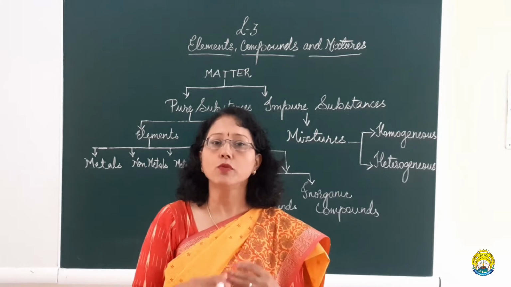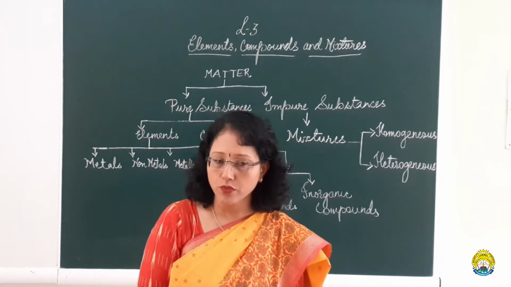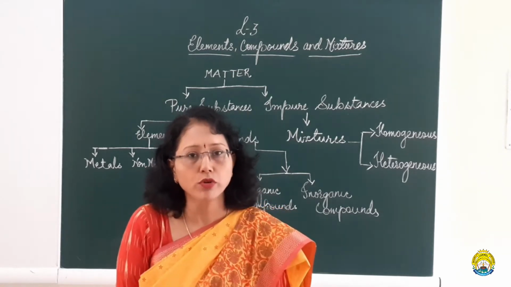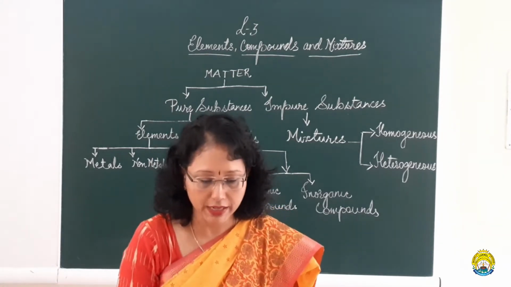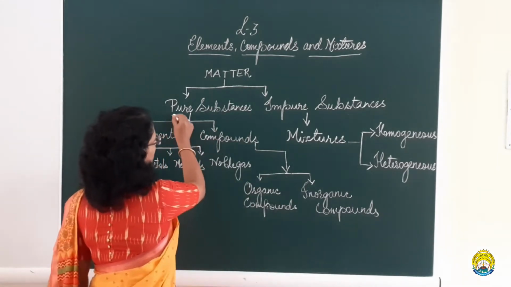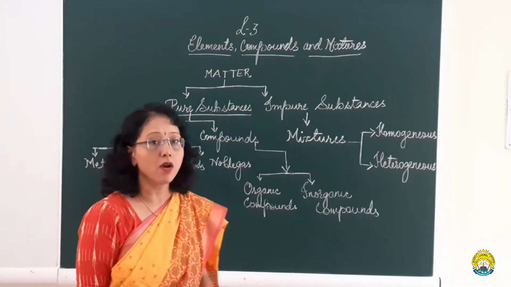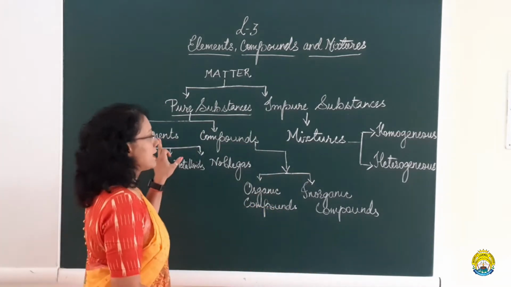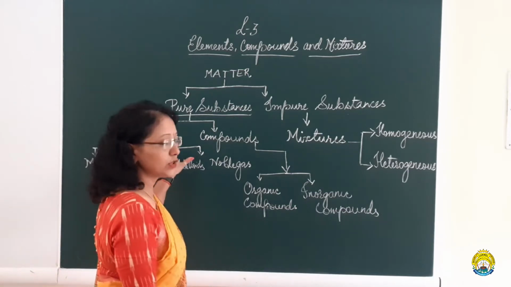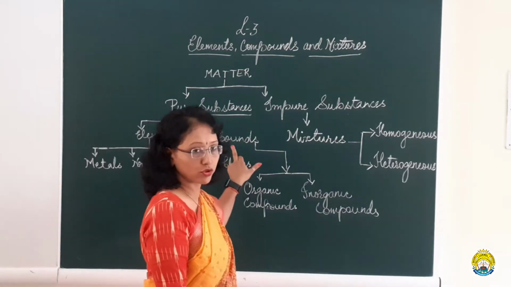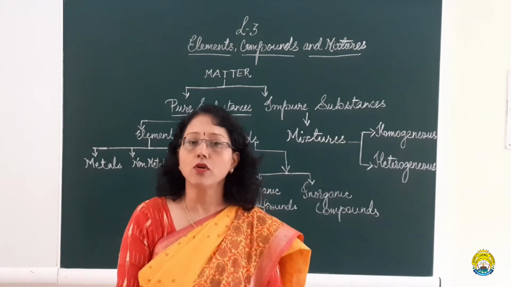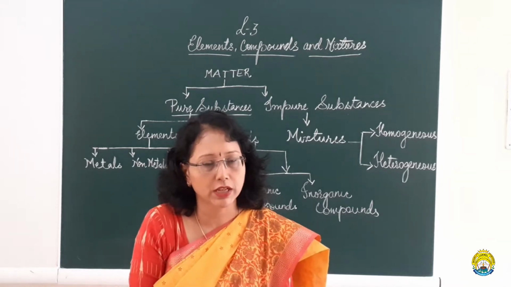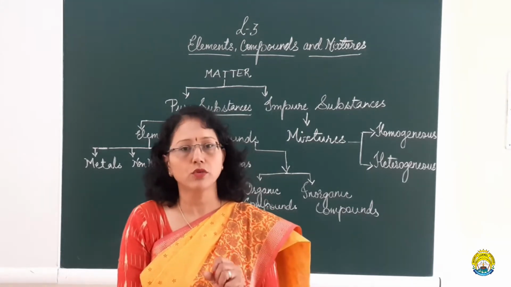Okay. So when we talk about pure substance, we should know what a pure substance is. A pure substance is a homogeneous material which contains molecules or atoms of only one kind. Further, pure substances are classified into elements and compounds. You can say pure substances are homogeneous materials, but all homogeneous substances are not pure in nature.